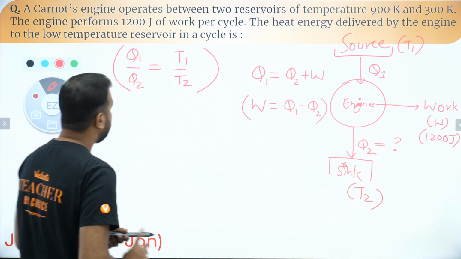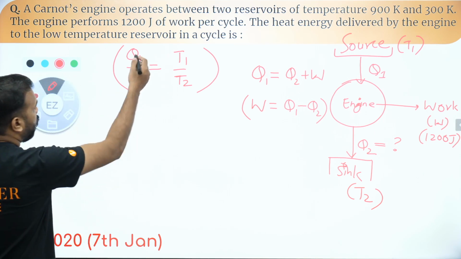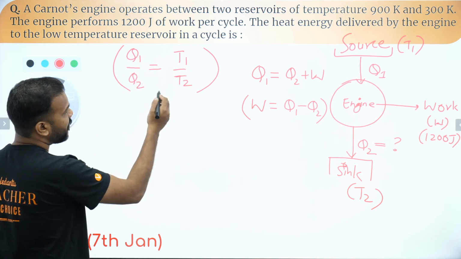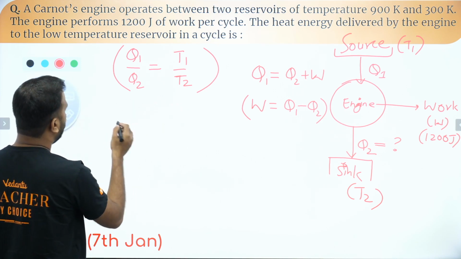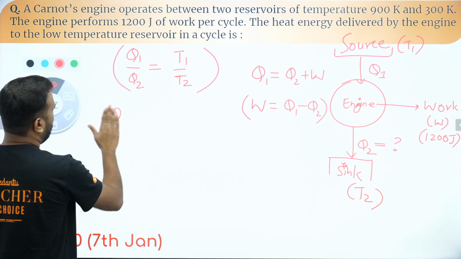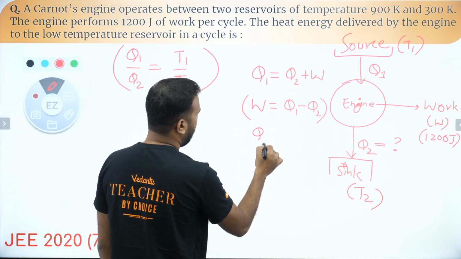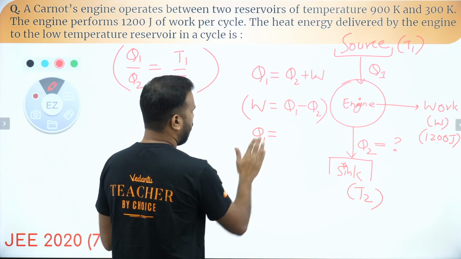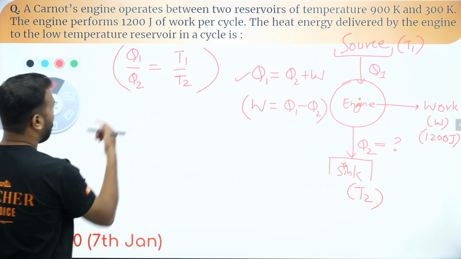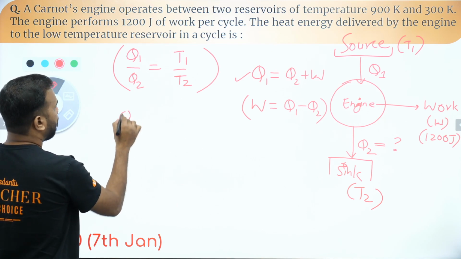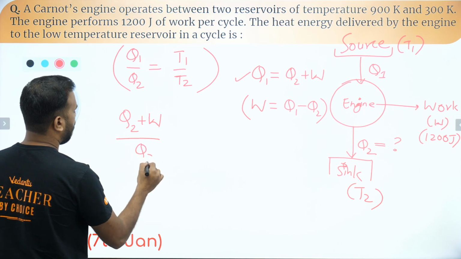Now in this process, we'll be using Q1 by Q2 equal to T1 by T2. T1 is given to us as 900, T2 is given to us as 300. So let's continue in this way only, and I'll be replacing Q1 from here. Q1 is Q2 plus W, so let's replace it here because we need Q2. So Q2 plus W by Q2.